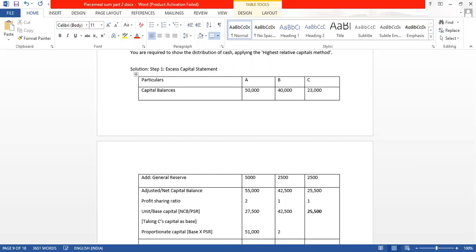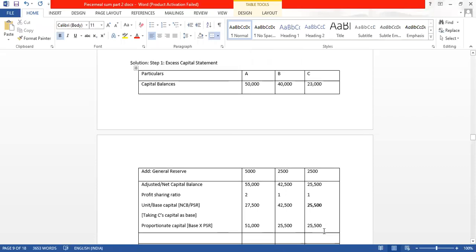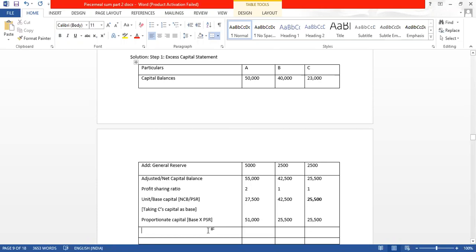25,500 into 1, 25,500. 25,500 is the base capital into 1. So this is 25,500. Now we will find out the interim excess. Interim excess capital. The formula is, what is the formula?